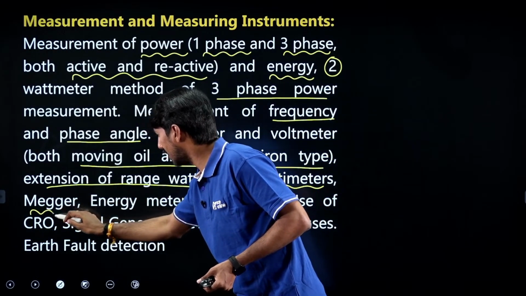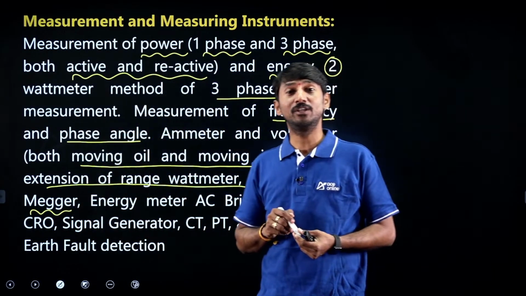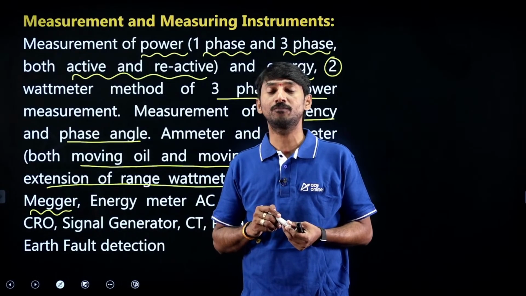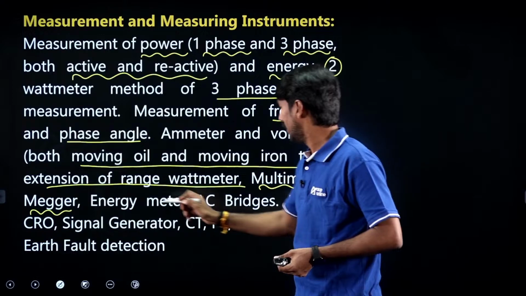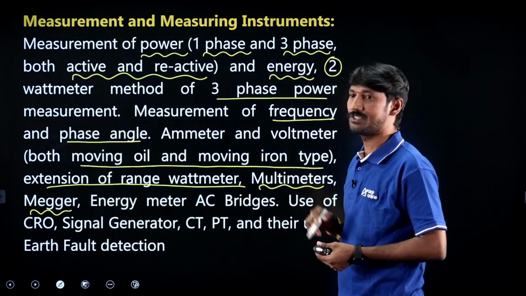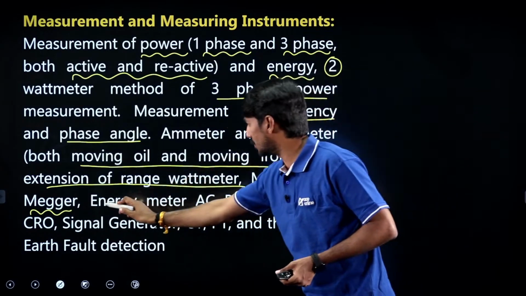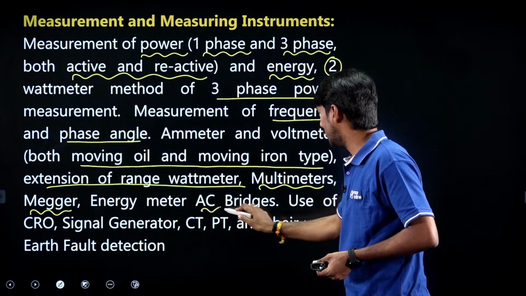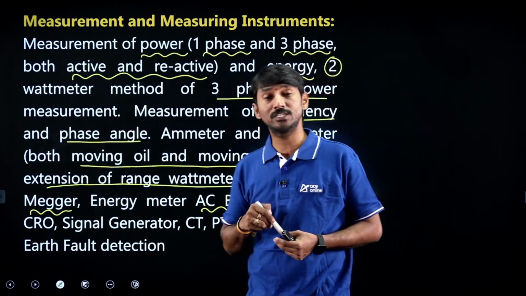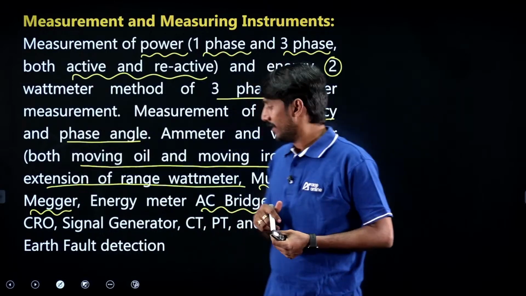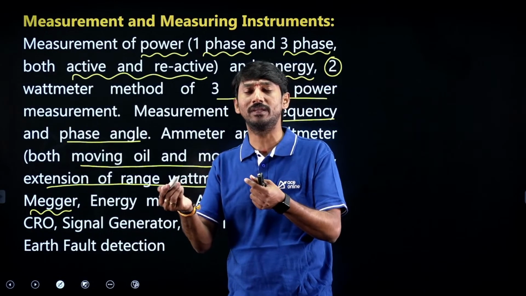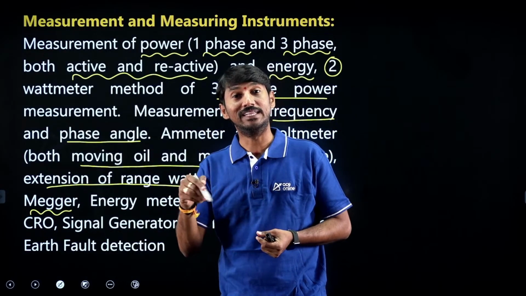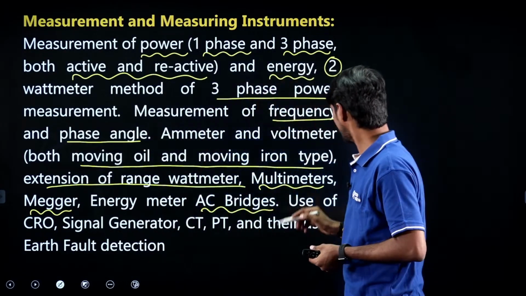Then the Megger is the device used for measurement of insulation resistance or high resistance. Energy meter, AC bridges. Here he has mentioned energy meter and bridges, DC bridges and AC bridges. Even though he mentioned AC bridges, the bridges topic actually means resistance measurement, DC bridges also will be there.